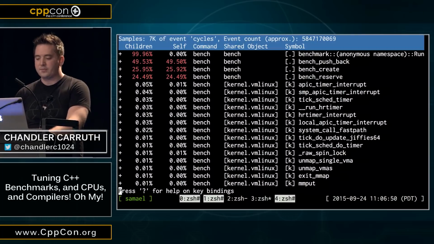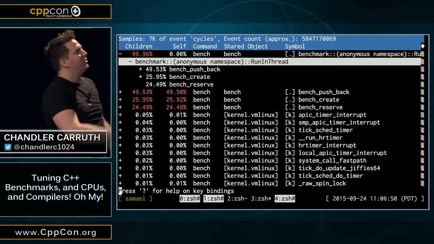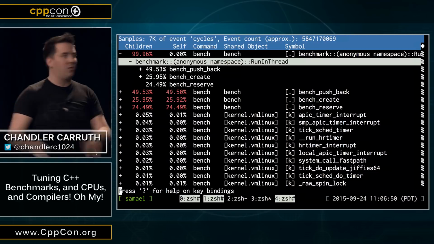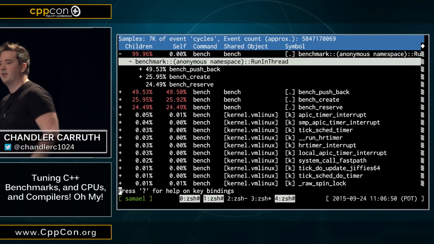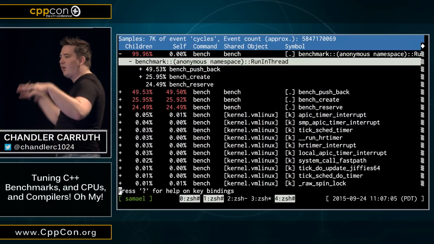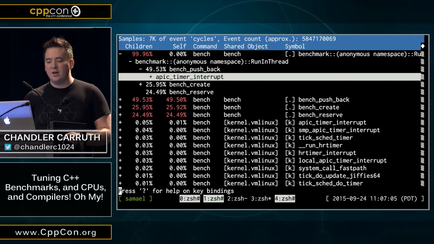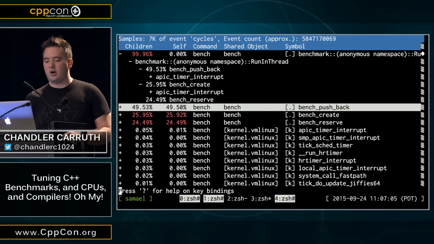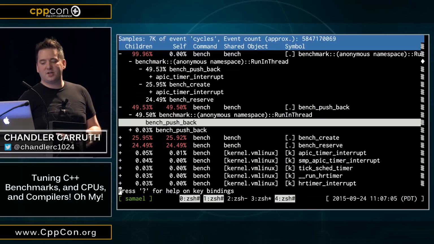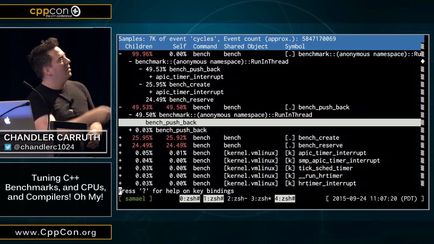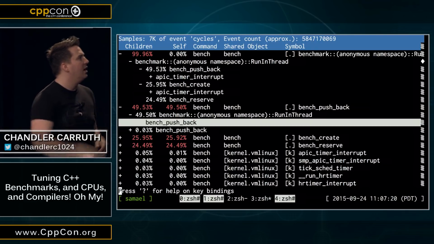Now when I expand this, I see, okay, here we go. So we start the benchmark framework, cool, and it calls 3 functions. Yes, because we have 3 benchmark functions. Okay, this is making sense to people now? Got a nice call graph? Okay, good. Now you can keep expanding here, but you're going to see kind of strange artifacts if you do. And so I strongly encourage you to not just keep expanding up here, but to drop down and find where this function is rooted, down here, and look at that.